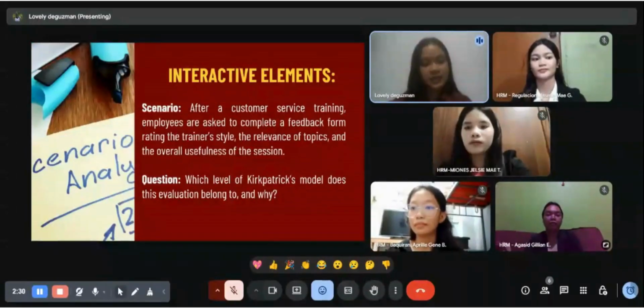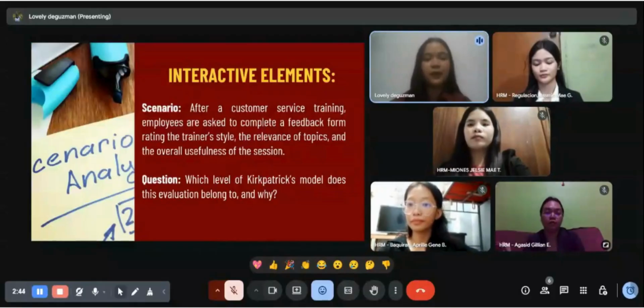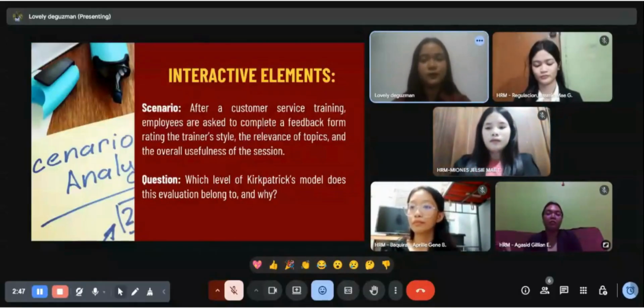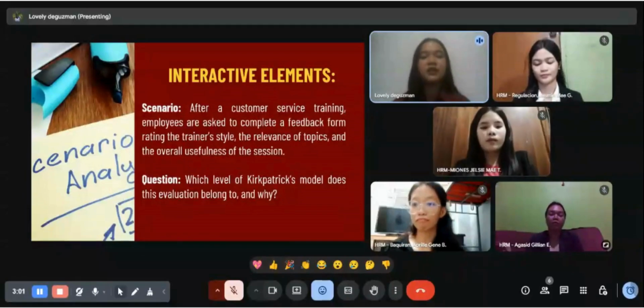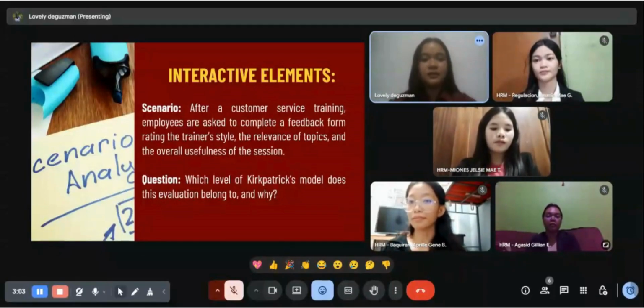So the question is, which level of the Kirkpatrick model does this evaluation belong to and why? So what do you think? Which level of the Kirkpatrick model does this evaluation belong to? So yes, it belongs to the reaction, or level 1, because employees are giving immediate feedback on the training experience. It measures their satisfaction and engagement.